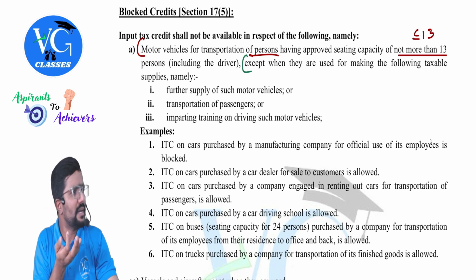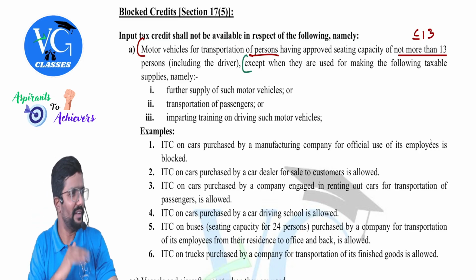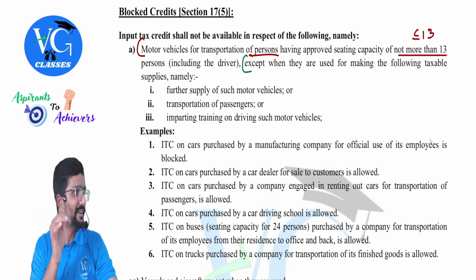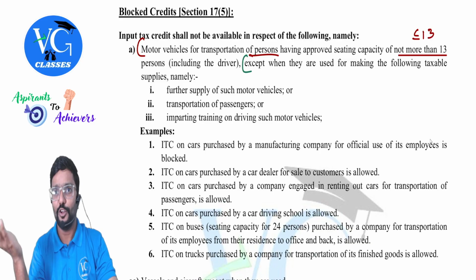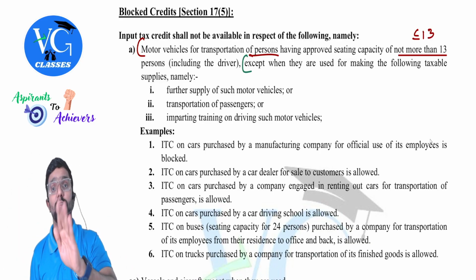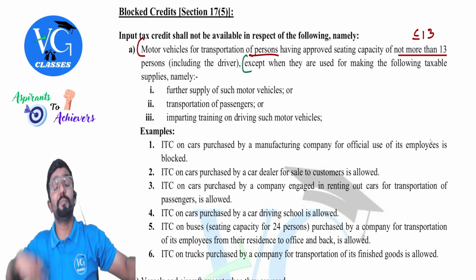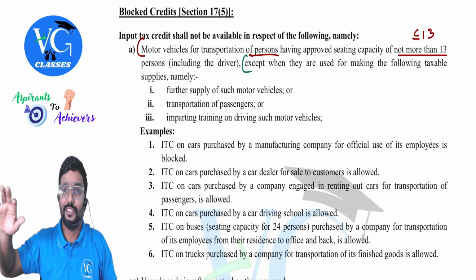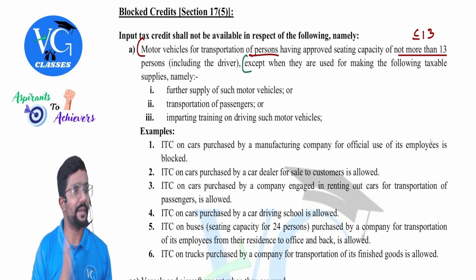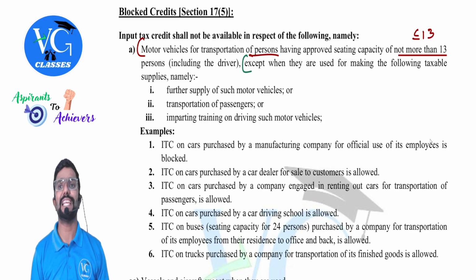Means I can call it as car. Correct. What is the seating capacity of car? Less than 13. Exactly. Sir, which car? Because obviously it depends. No, 5-seater, 7-seater and all is there. Okay. Normally car seating. See, some big cars are there. Foreign cars. I'm not talking about that. Okay. Sir, mine is TT, sir. Different story. I'm talking about car. Okay. Car, normally the seating capacity is less than 13.